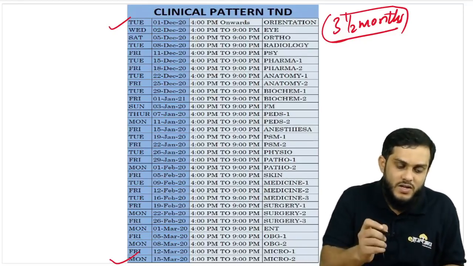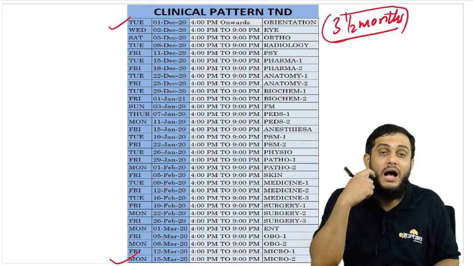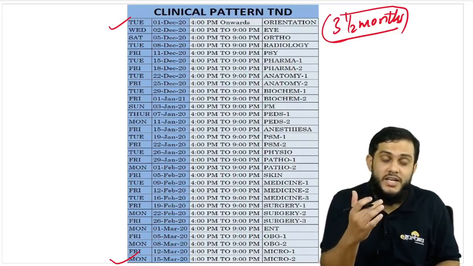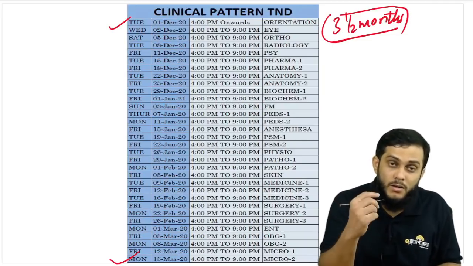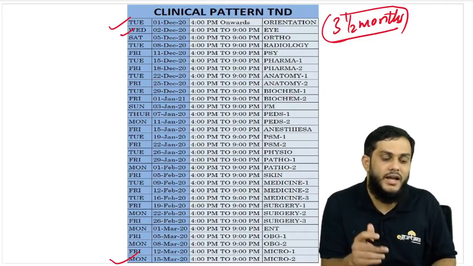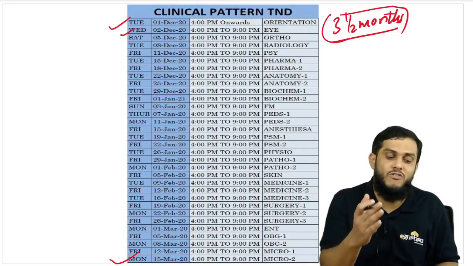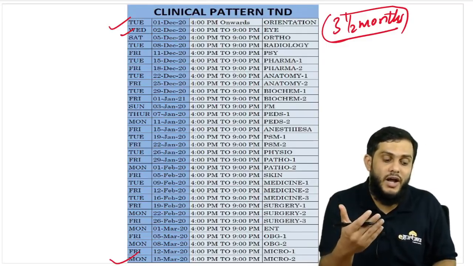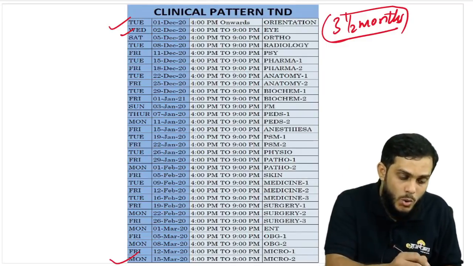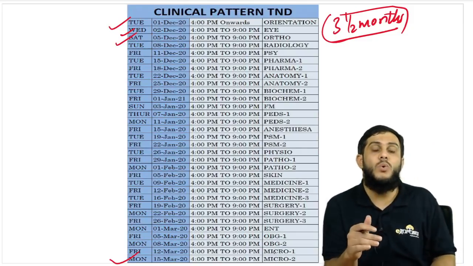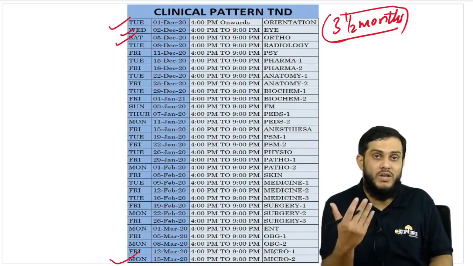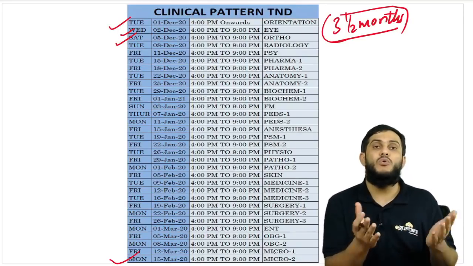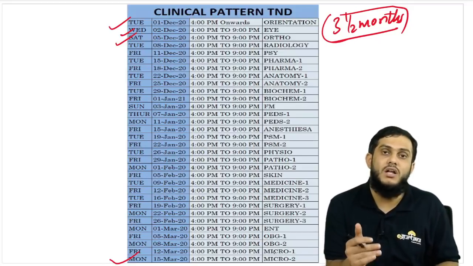See, if you start with the first subject on the 1st December, you are going to read tomorrow, that is November 30, and December 1st, 2 days, you're going to read ophthalmology, and on the second, you're going to give the test. Then there will be a discussion 4 to 9 of that test. And again, you are going to read 3rd and 4th of December, 2 days, ortho, and 5th December, you are going to give the ortho subject wise test, and then there will be a discussion of that test between 4 p.m. to 9 p.m. So like that, all the 19 subjects are covered here.